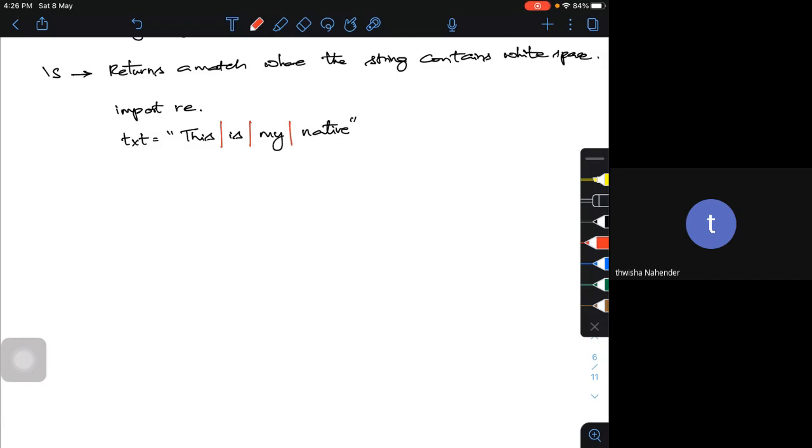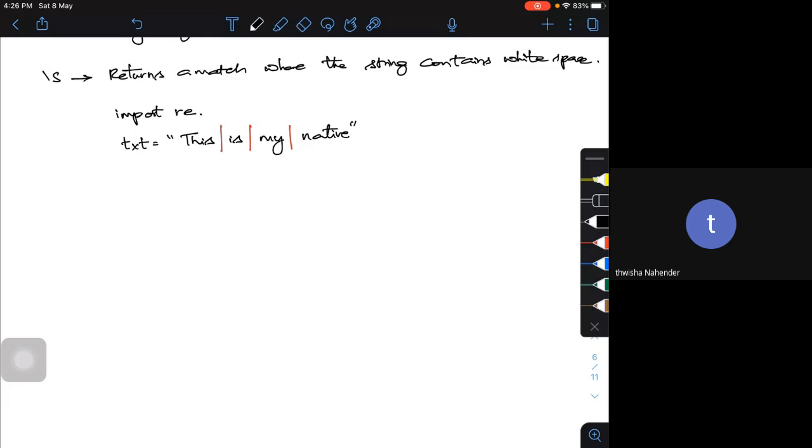If I want to find these white space characters, I will use this regular expression: a is equal to re.findall, slash s, in the text.